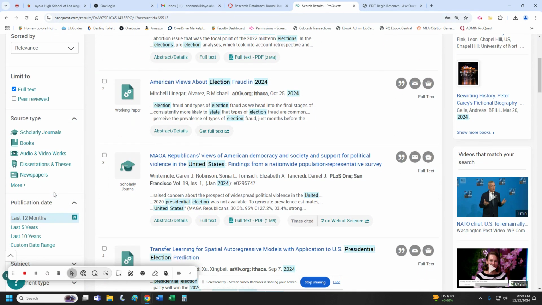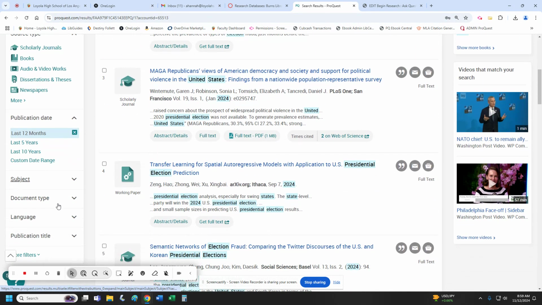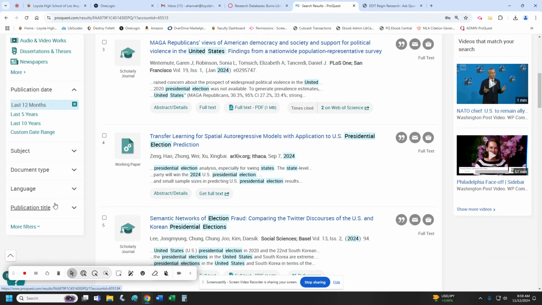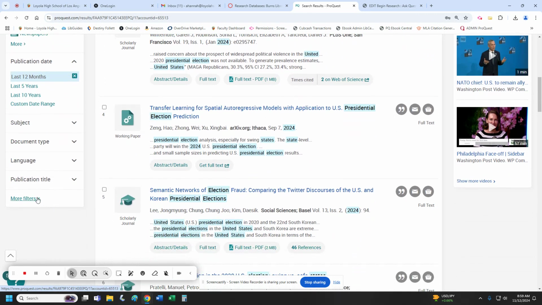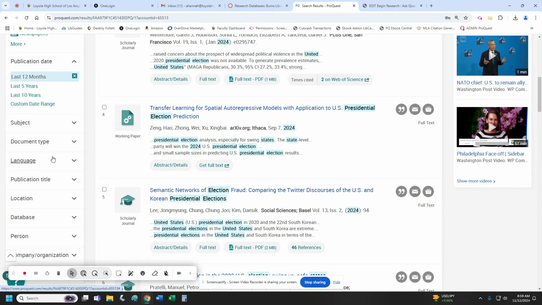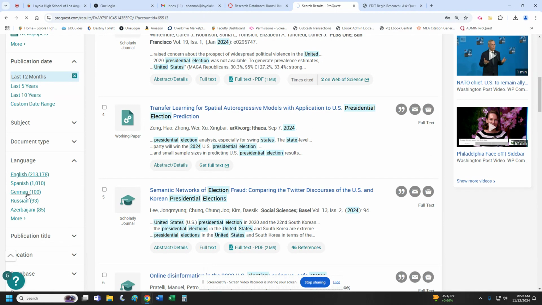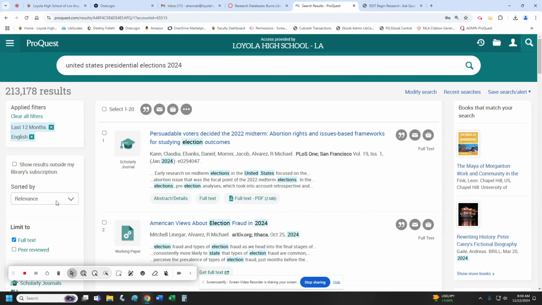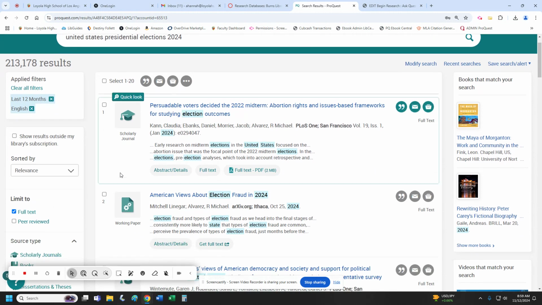With that full text, I'm looking through here for all of the possible filters that we could use. Let's go ahead and say we want it to be English. We want the language of the articles to be in English to make it a little simpler for us, right?